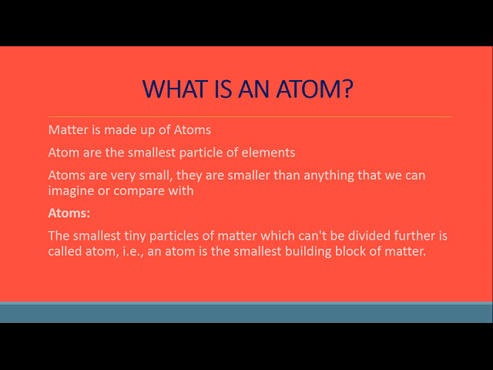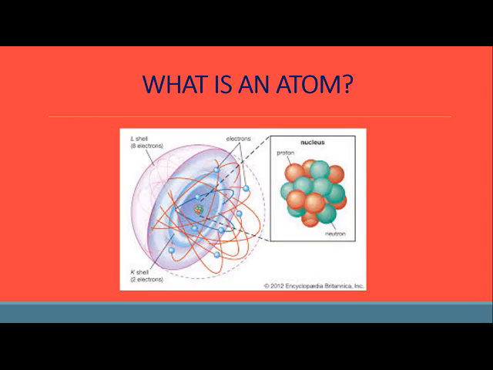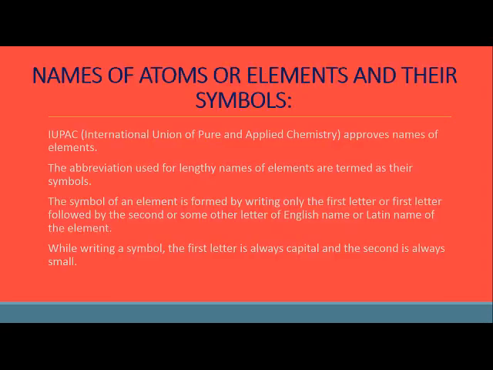So an atom can be defined as the smallest tiny particle of matter which cannot be further divided, and it is the smallest building block of matter. So children, this is how an atom looks like, and this whole structure I'll be explaining to you in lesson number 4.